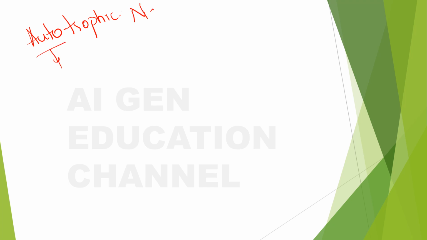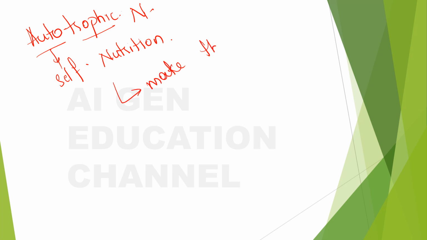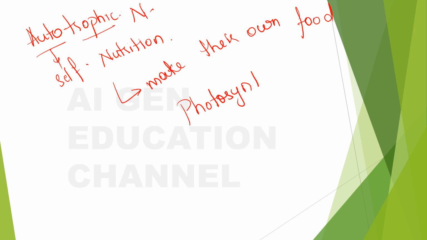Auto means self, okay, and trophic means nutrition. It means that the organisms will have their own mechanism to make their own food. Okay, so you all know this process of plants making their own food is called what? Photosynthesis. And I know that you all are aware of this formula.